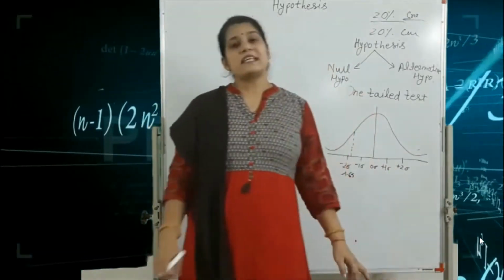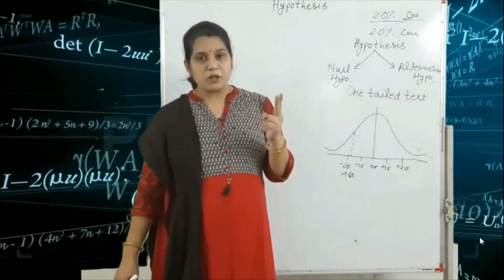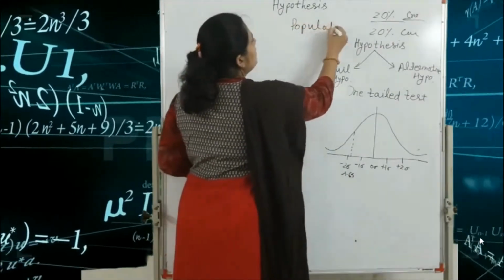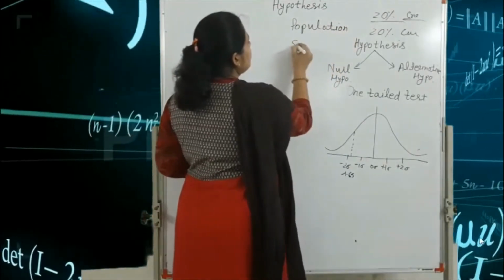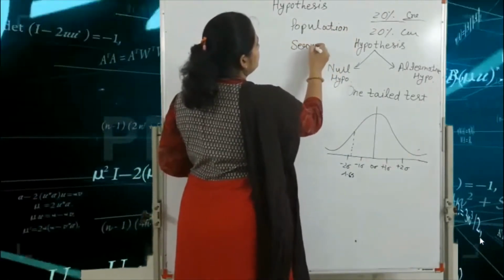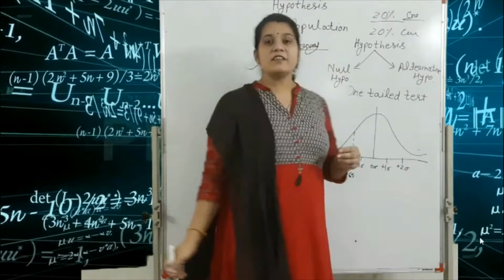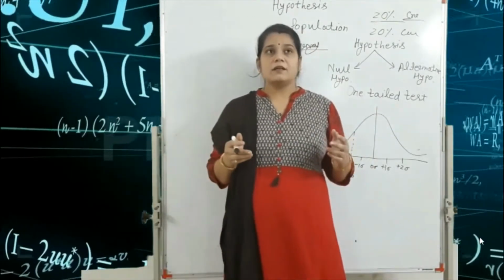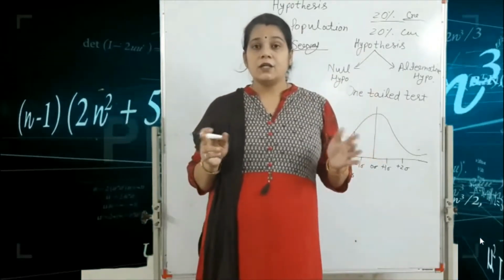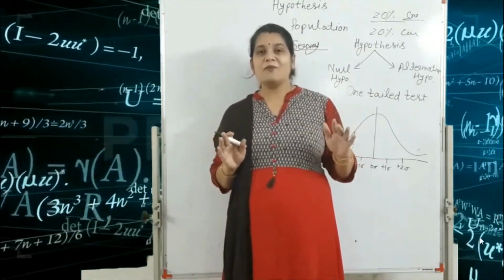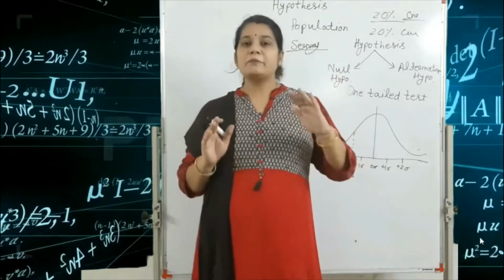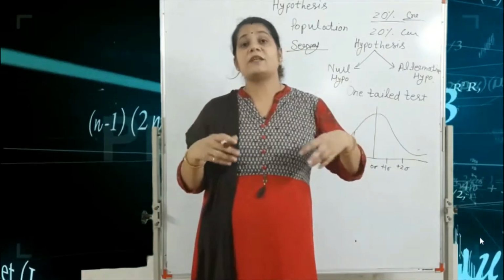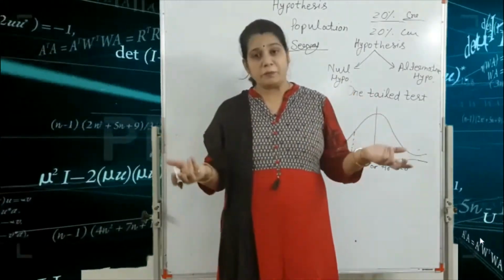In this chapter, two points are very important. First one is the population and second one is the survey. What do you mean by the population? Population means, for example, the population of India. It is the total number of people, total number of things, total number of equipment.